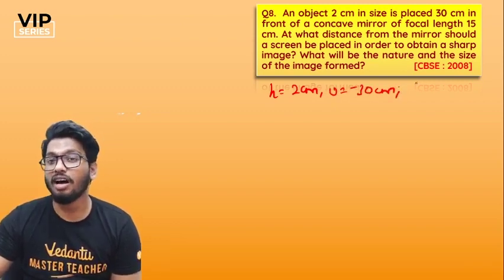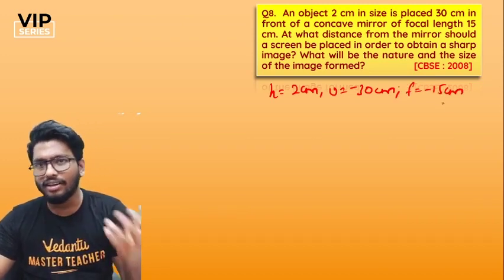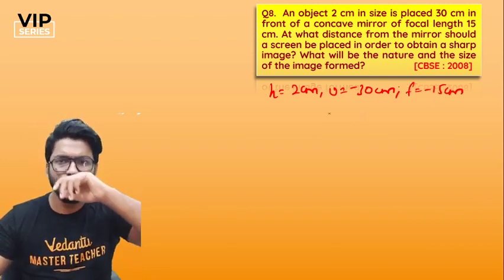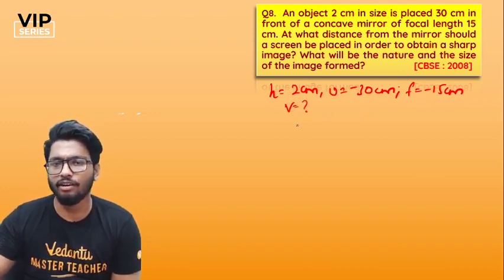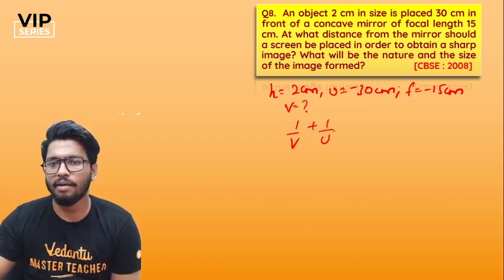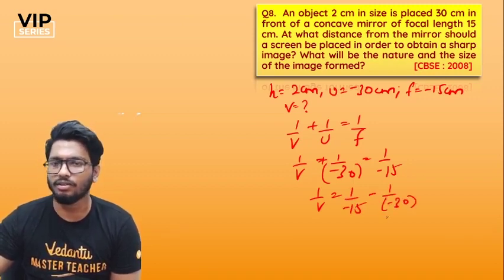They've also given us the focal length F is equal to minus 15 centimeter, because again it's a concave mirror, so focal length would be on the same side. So minus 15 centimeter. At what distance? So V is what you're supposed to find out first. So 1 by V plus 1 by U is equal to 1 by F. So 1 by V plus 1 by minus 30 is equal to 1 by minus 15. So 1 by V is equal to 1 by minus 15 minus of 1 by minus 30. So I'll just take that outside, so it'll be plus.